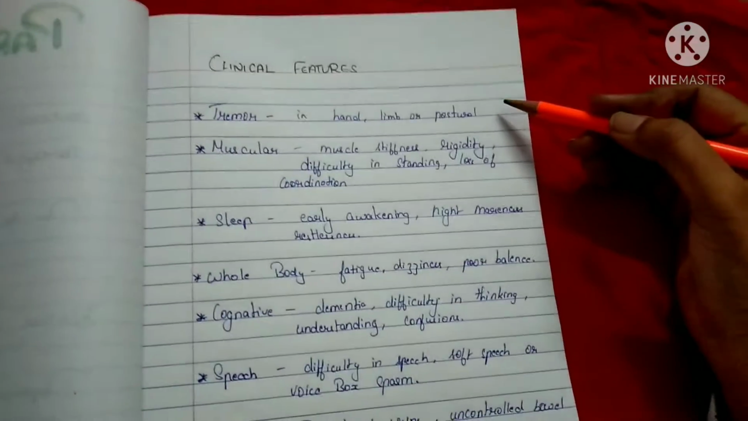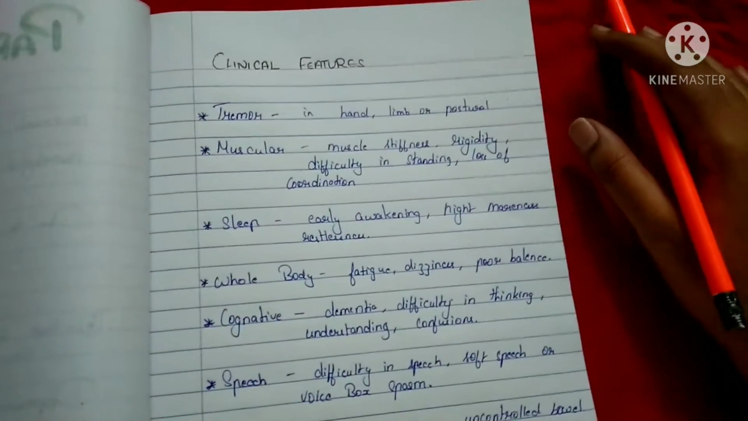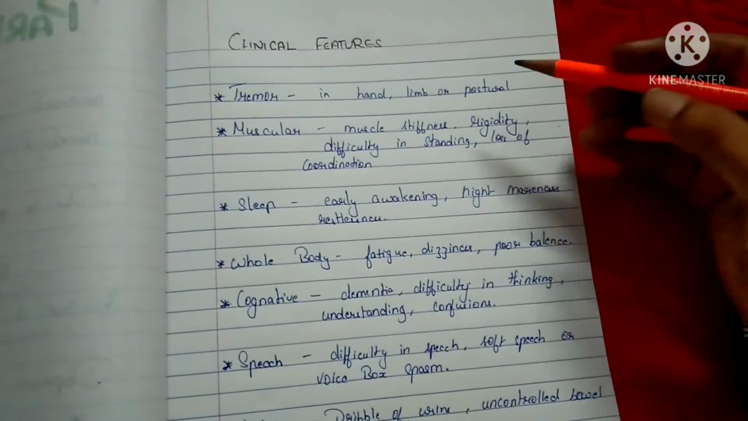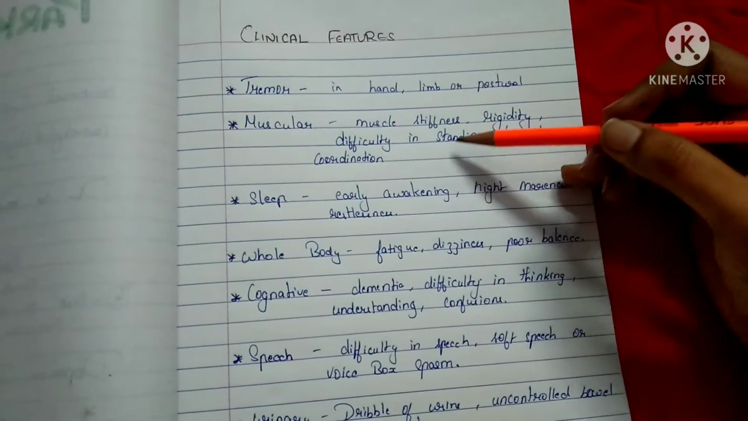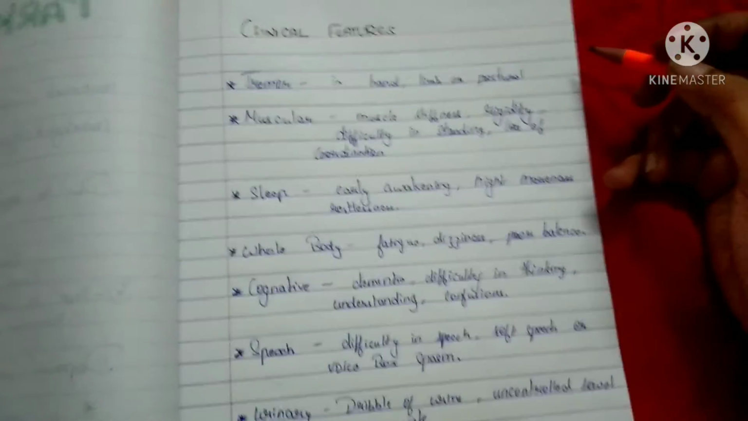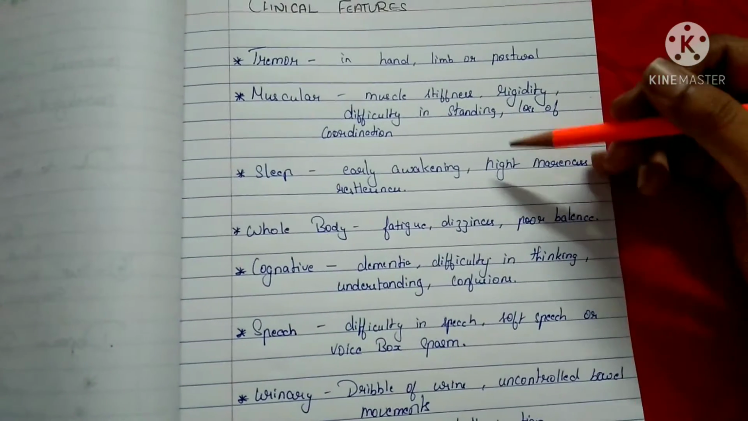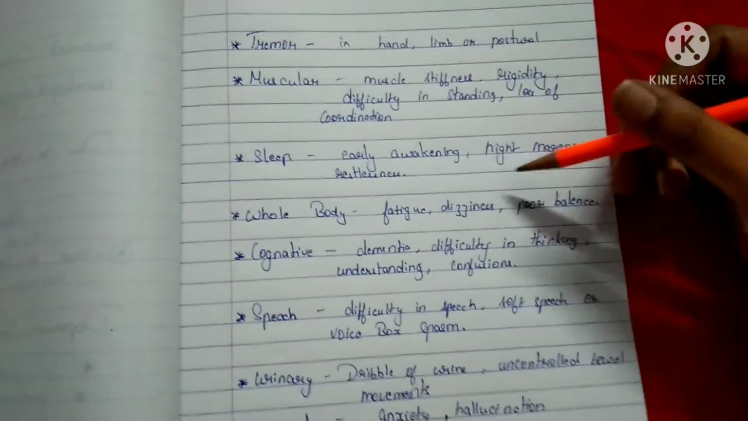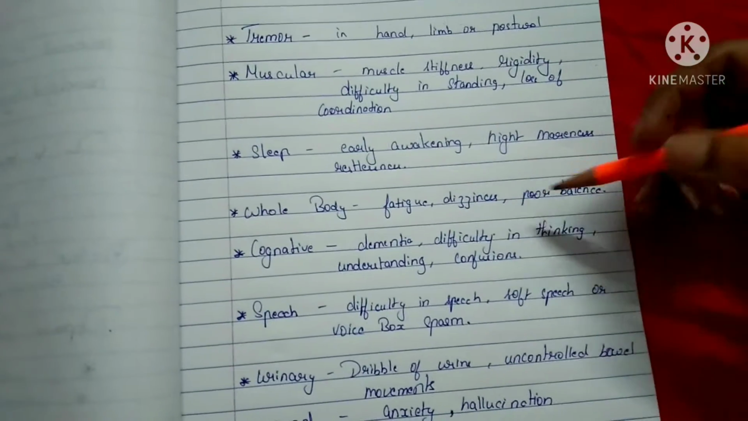Clinical features of Parkinson's. Tremor is the most common feature, and it occurs at rest in the hand or limb, or it can even be postural. There is muscle stiffness, rigidity, difficulty in standing, and also loss of coordination. They cannot have a normal sleep. They have early awakening, nightmares, and restless sleep. In the whole body, they will have fatigue, dizziness, and poor balance.